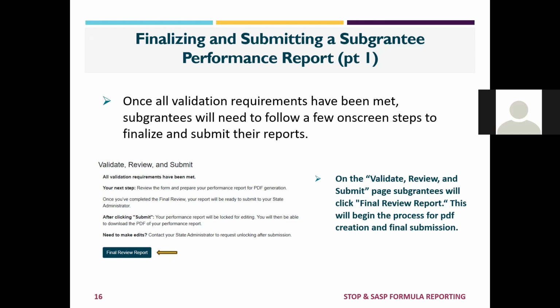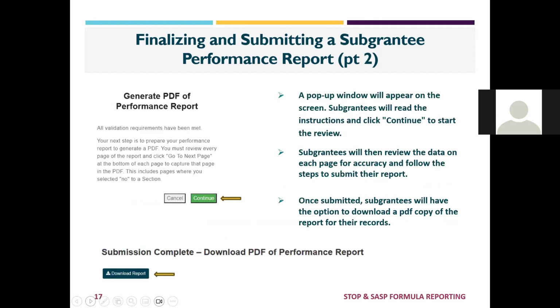There will be a pop-up that looks like this, the left part of my screen here, where it says generate PDF or performance report. This is required. All subgrantees must do this in order to submit their forms to state administrators. As you can see, the directions are that they're going to hit the continue button and then start at the very front page of the performance report.